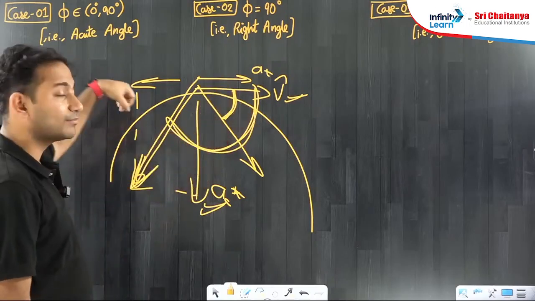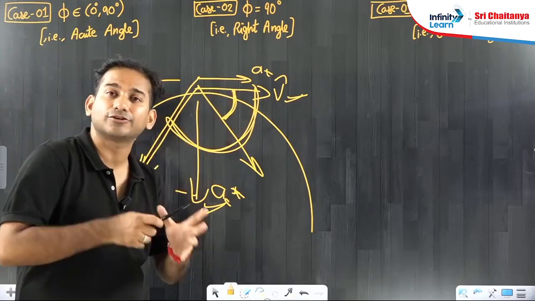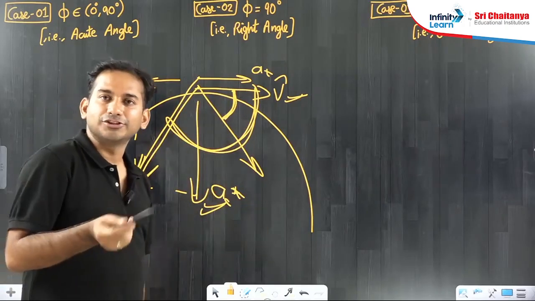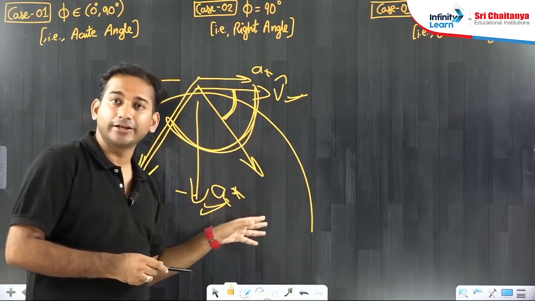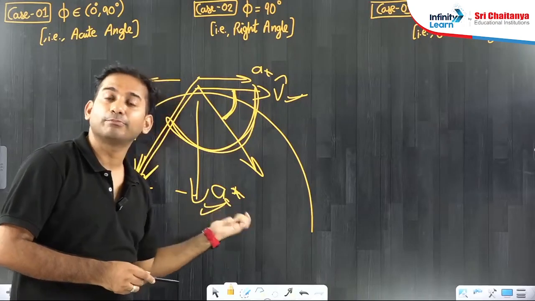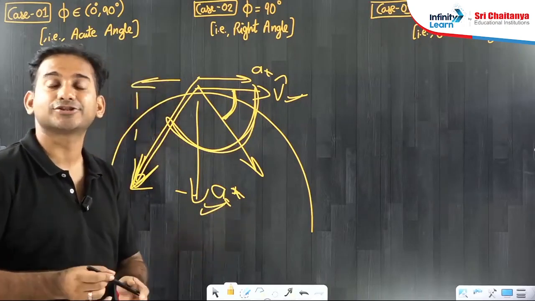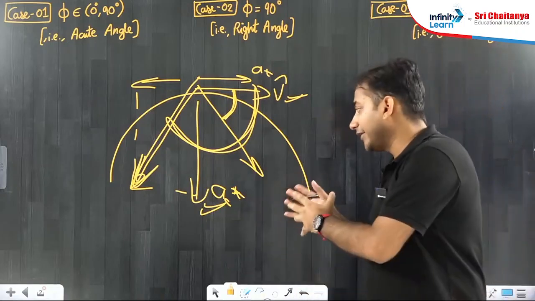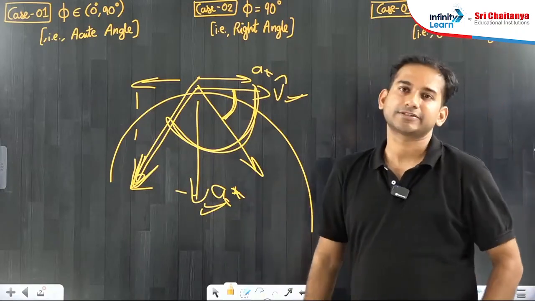Similarly, obtuse angle can be obtuse but never 180, because, sir, for 0 and 180 degrees there should not be any perpendicular component. But the perpendicular component, that is the centripetal acceleration, must be present.